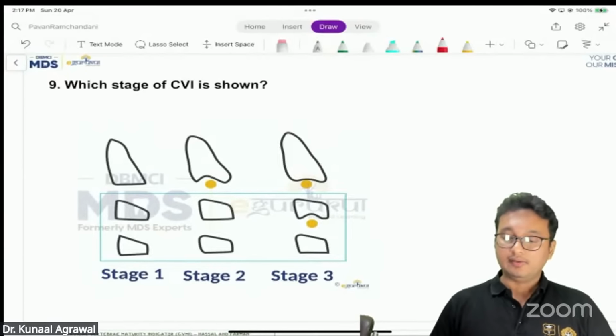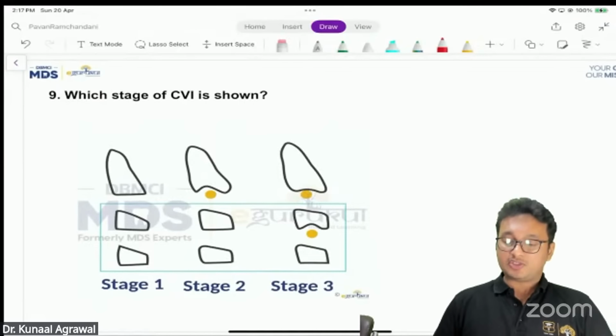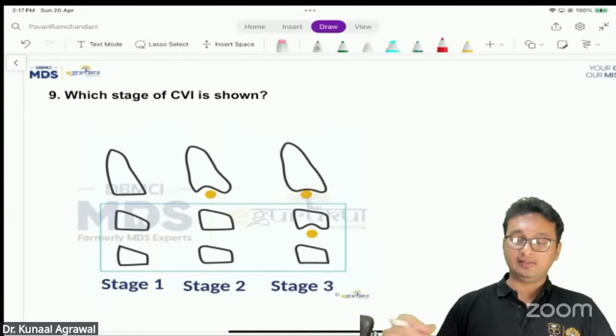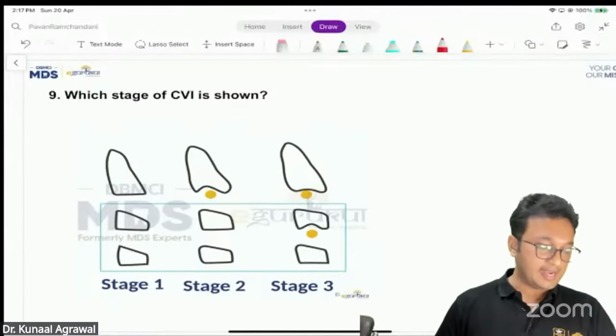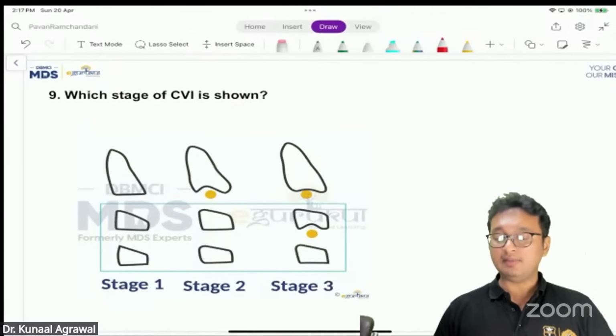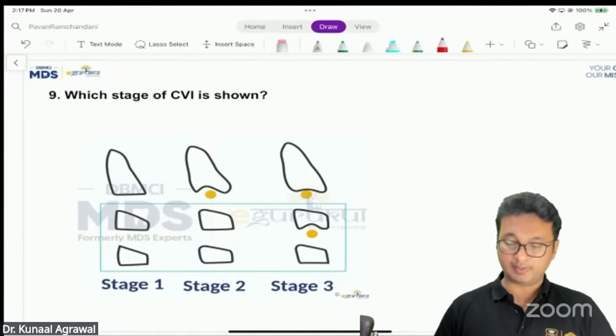All right. Next question, again an image-based question. You can help me out with the options. Which stage of CVMI is shown in the picture? I think this was a very similar image which was asked in the exam, without the yellow dot, of course. Can anyone help me in recalling the particular options for this question?